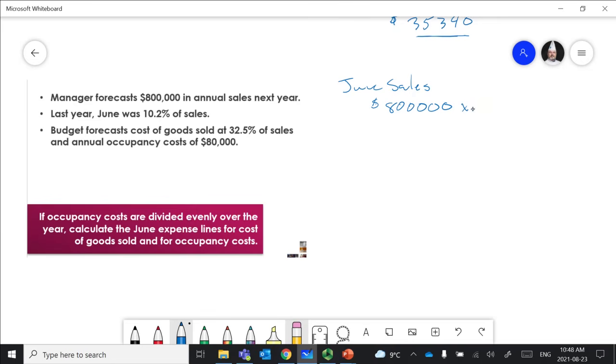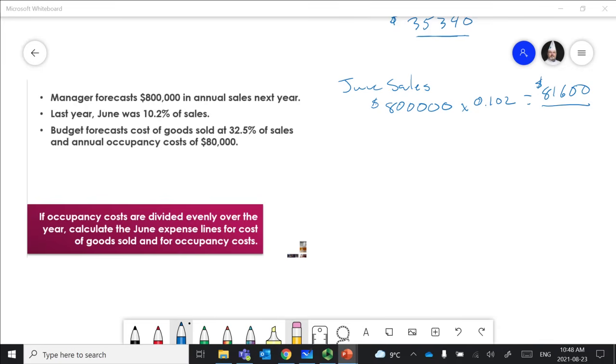We need to change that into a decimal, so 0.102 is going to give us $81,600, right? So that was our percentage for last year. Annual sales next year. Well, we had our 10.2% was last year. So we're going to make $81,600 in June this year, right?